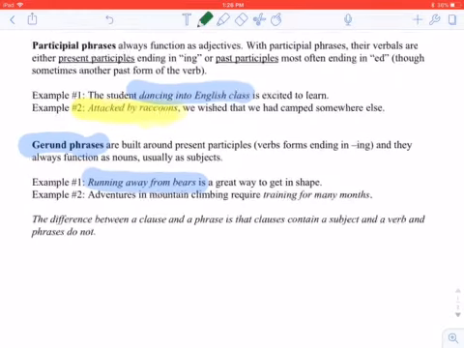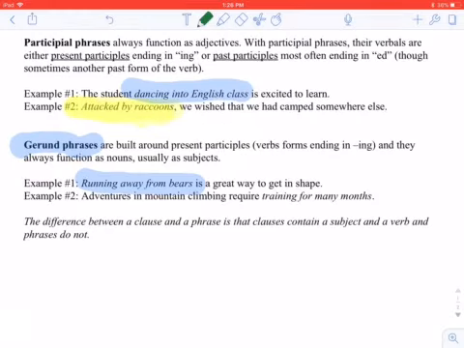And so a verbal is when we have a verb form that is functioning as something else. In this case, we have participial phrases and gerund phrases, and I want to talk a little bit about both of them together, and then we'll break them down individually. And so the biggest thing when it comes to the participial and the gerund phrase is that we have to figure out what function this phrase is performing in the sentence.